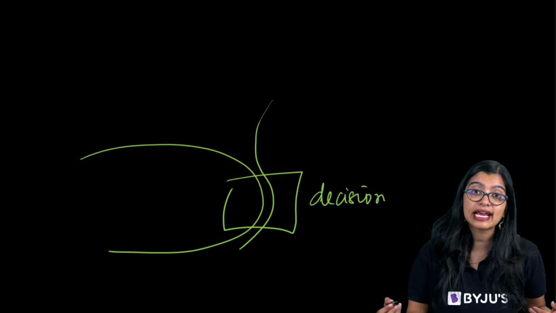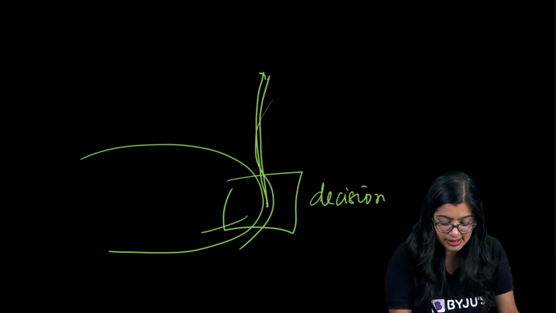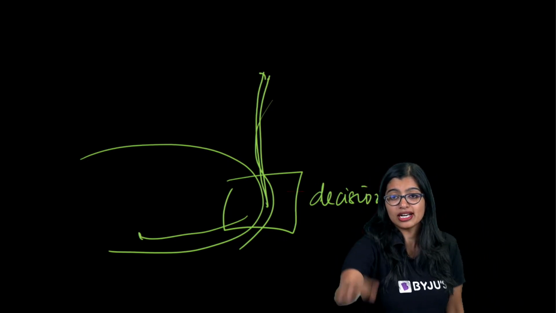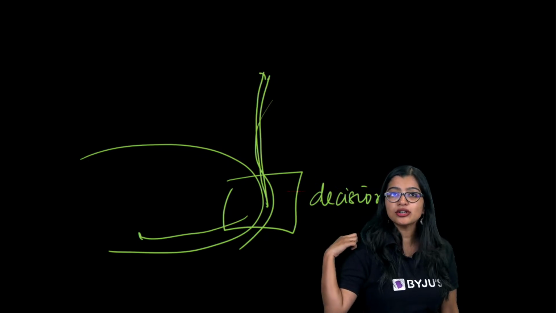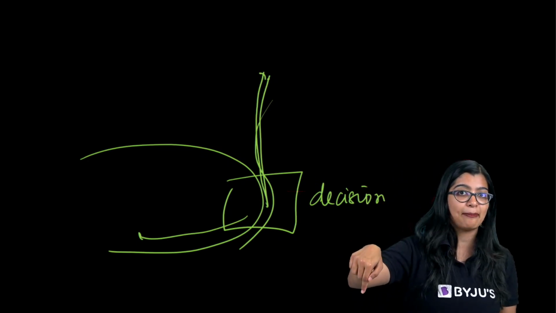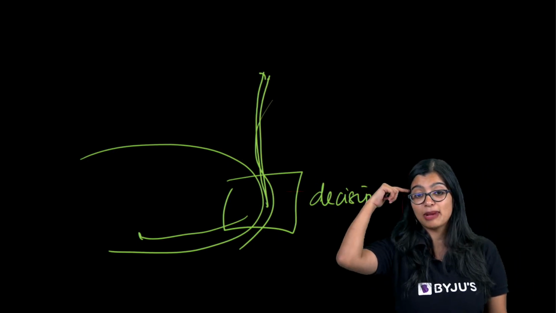But when the spinal cord takes this decision, it also goes to the brain. As it sends a message to the effector, it will also tell the brain. So imagine I touch something hot and my spinal cord took that decision to take my hand away. But the spinal cord will tell my brain, you know what, that happens. Which is why next time you know that this is hot. You will have memory of it.